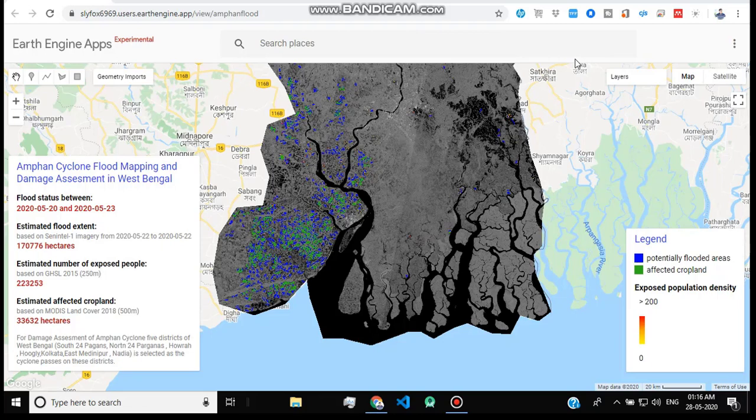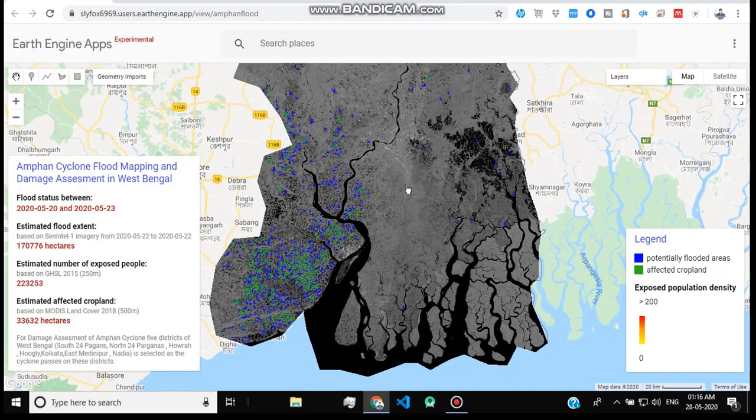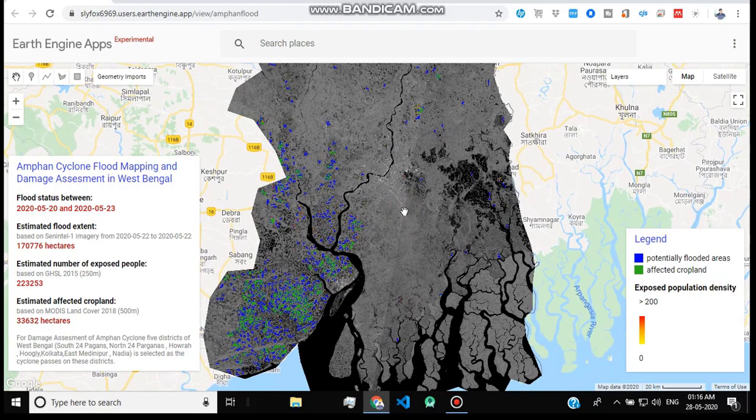As a remote sensing student, I was curious about how much damage Amphan caused, and I think this assessment helps people to understand the severity of Amphan. So I made an Earth Engine app using Google Earth Engine.